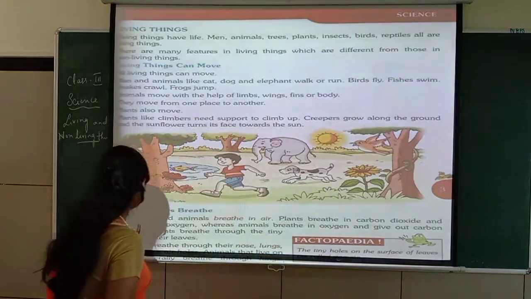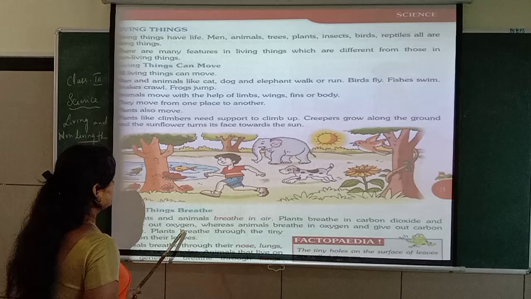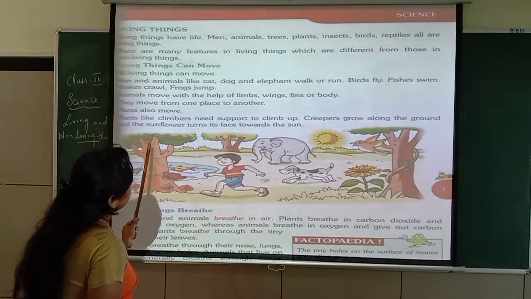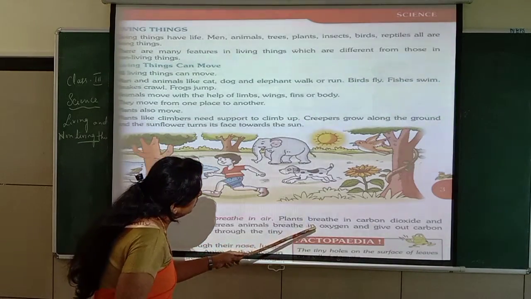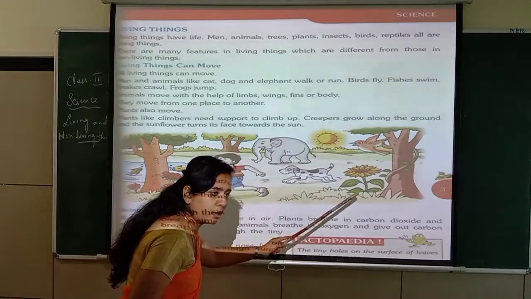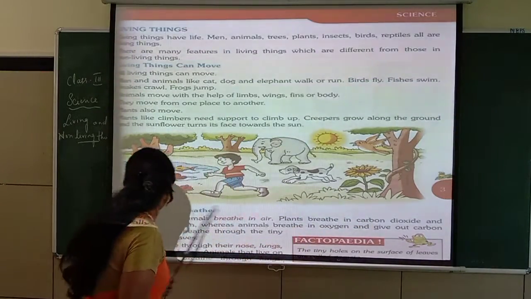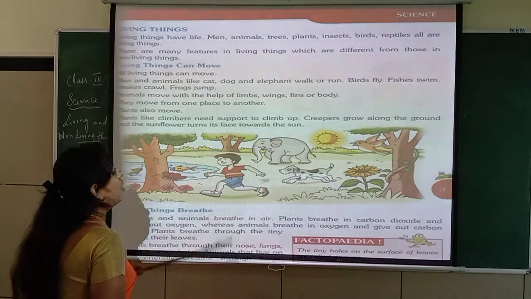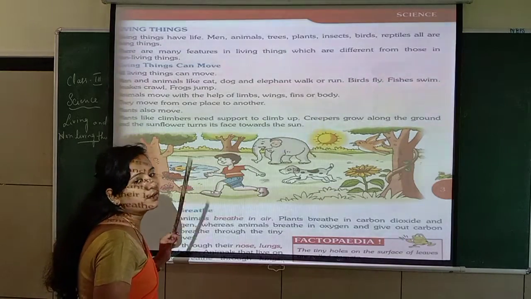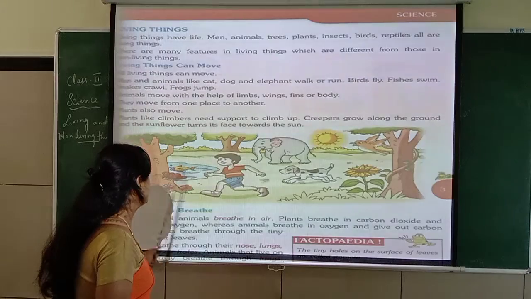Just now I told you, plants and trees receive the carbon dioxide that human beings and animals release, and breathe out the oxygen.